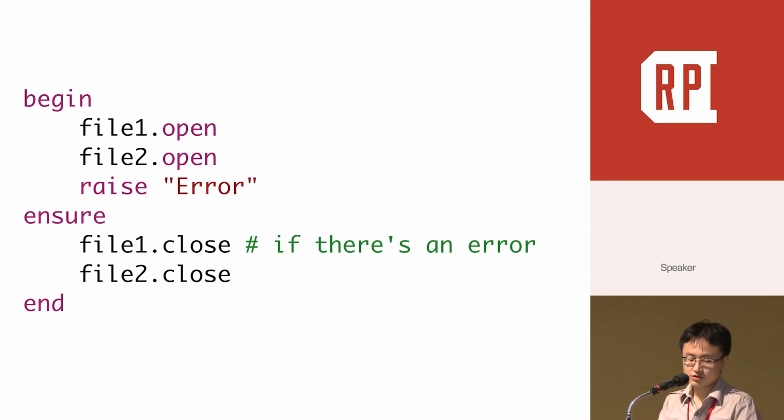Let's take a more concrete example. If file 1 close raises an error, then file 2 will not be closed. This causes resource leaking. So try to confine your ensure close to safe and simple operations.